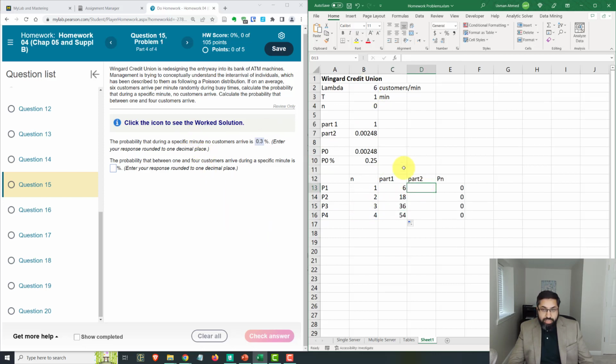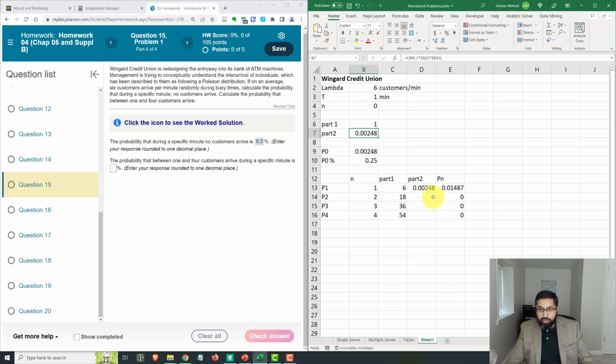Now part 2 is the exponential part, which is e to the minus lambda t. So again, you can just put in dollar signs, and then you can just copy paste this formula here because it doesn't depend on n. So actually it's going to be the same value. Hold on.